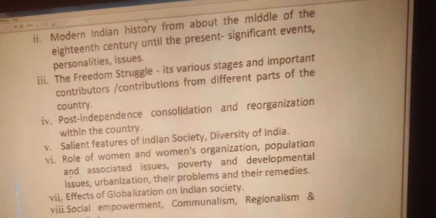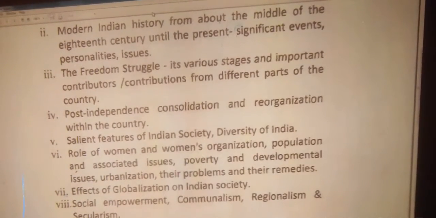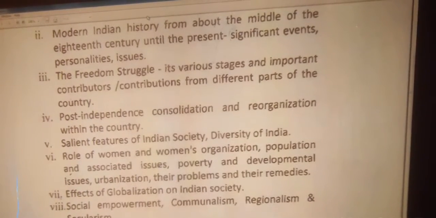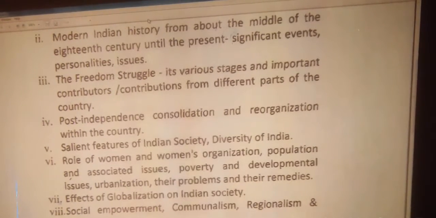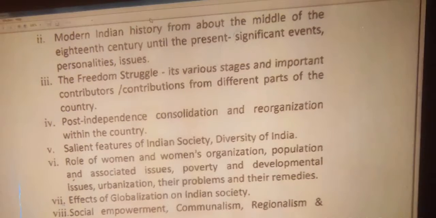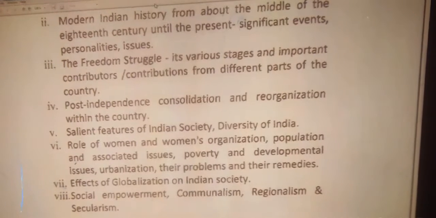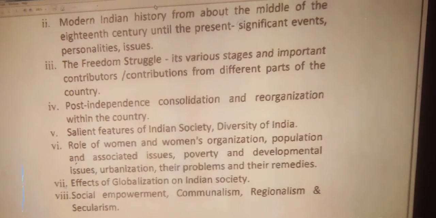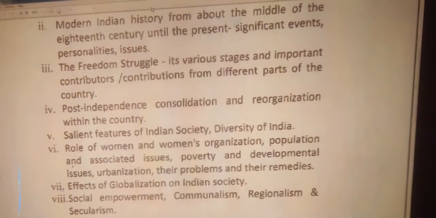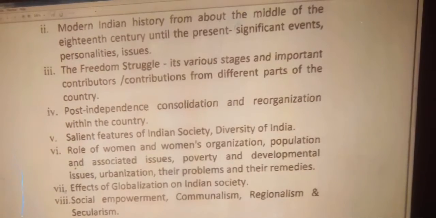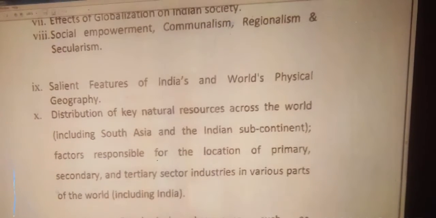Number 6, role of women and women's organizations, population and associated issues, poverty and developmental issues, urbanization, their problems and remedies. Number 7, effects of globalization on Indian society. And the last segment, social empowerment, communalism, regionalism and secularism. So these are the topics in the second paper. One more, there are some more topics in the second paper.